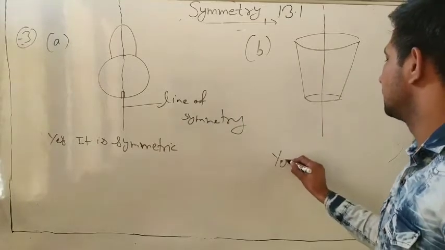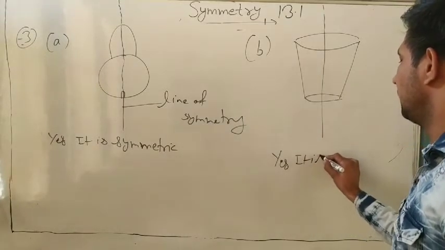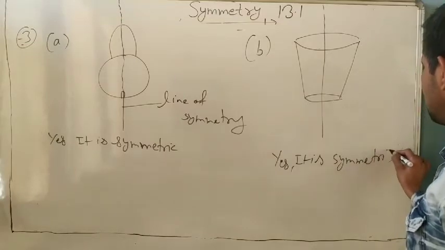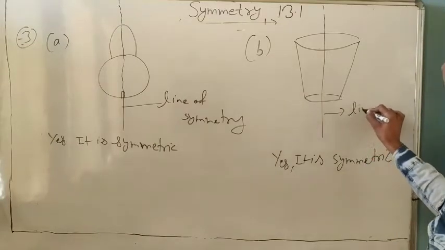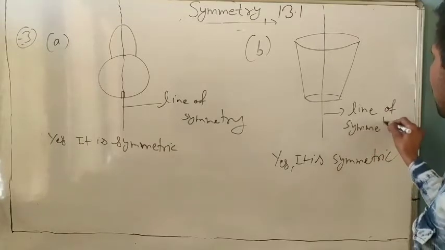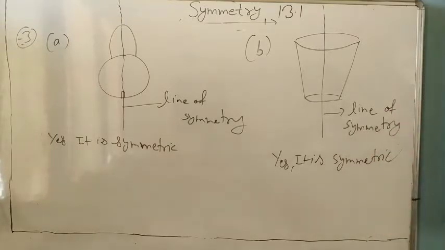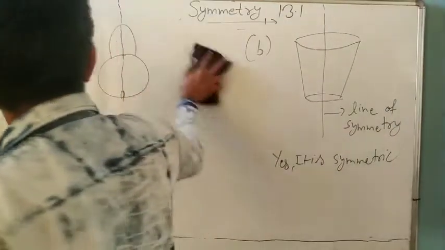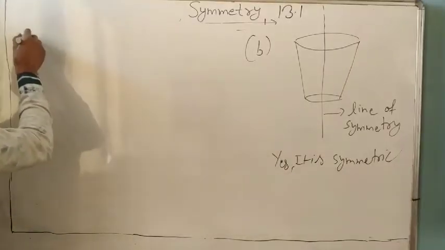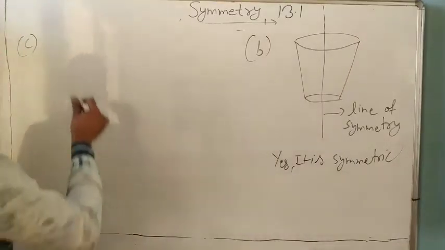So you can write yes, it is symmetric, and write line of symmetry. Next question. Next is C part. Now C part.